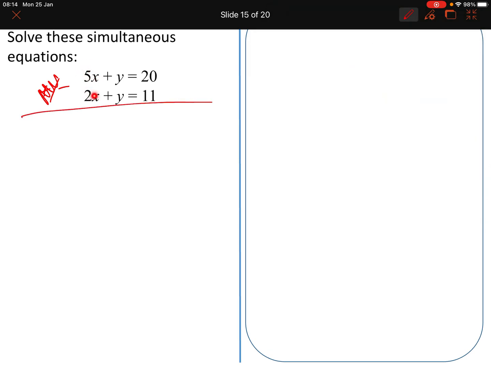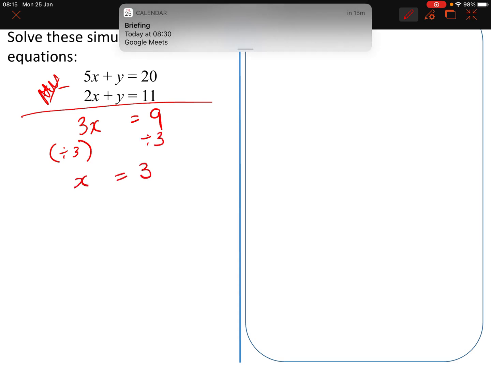5x, take away 2x, leaves me with 3x. Y, take away y, well, that leaves me with no y. 20, take away 11, leaves me with 9. So what I've done there is I've just taken the first equation and I've subtracted the second, looking at each term in turn. Solving this, I'm going to divide by 3 to get x is equal to 3.